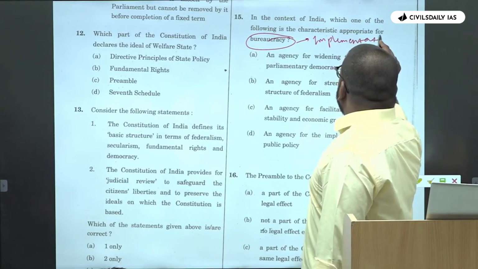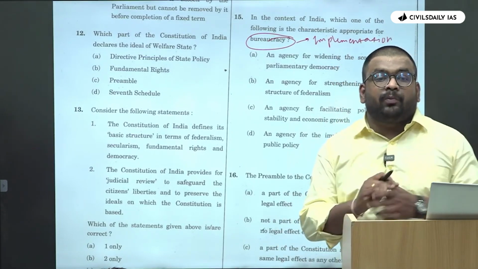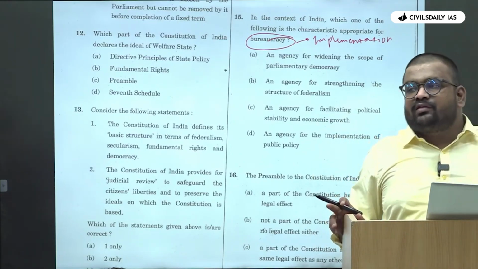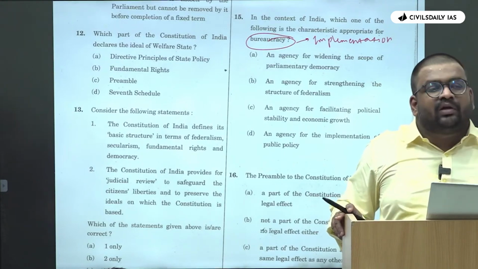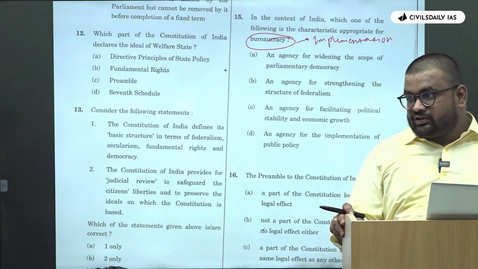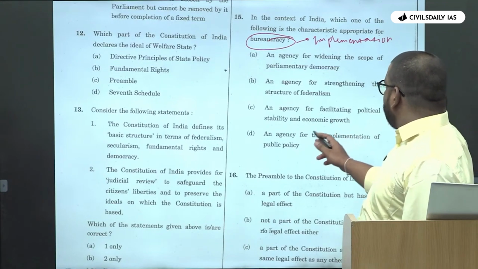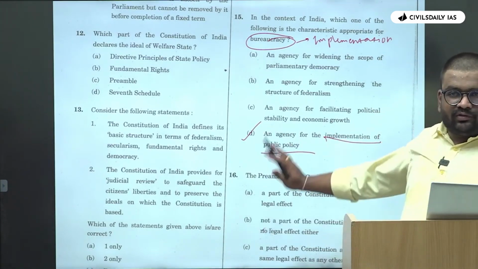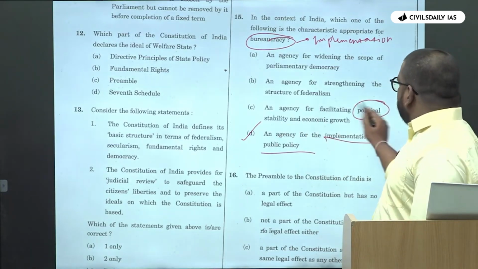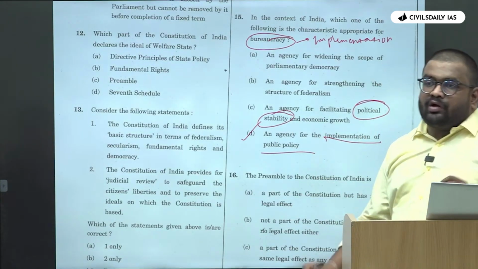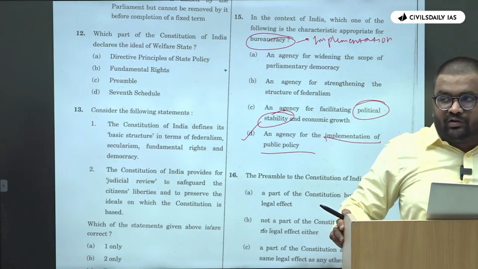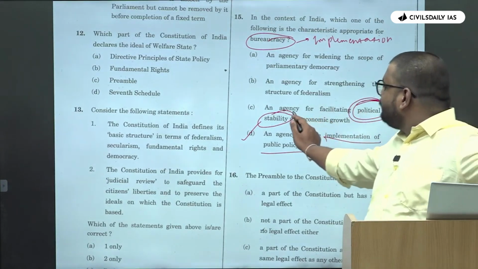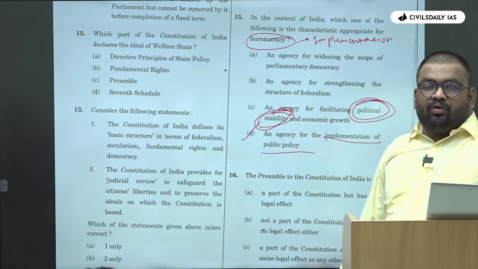Who has the role with respect to policy making? Executive is policy making, legislature is law making, judiciary is adjudication, and public administration is implementation, right? Implementation of public policy. This is your answer, but again, let's eliminate. With respect to bureaucracy, neutrality of the civil servants is essential, right? So will civil servants work for political stability? That is not their job, will it happen?